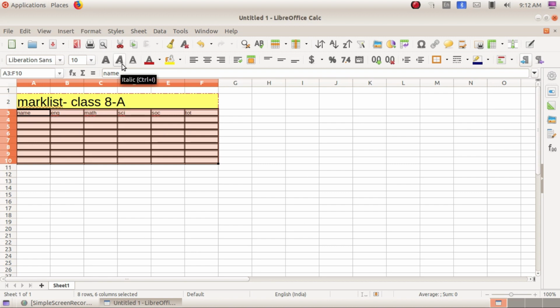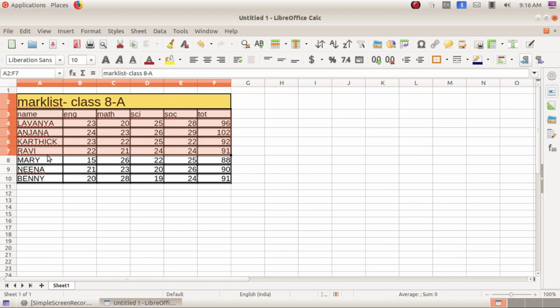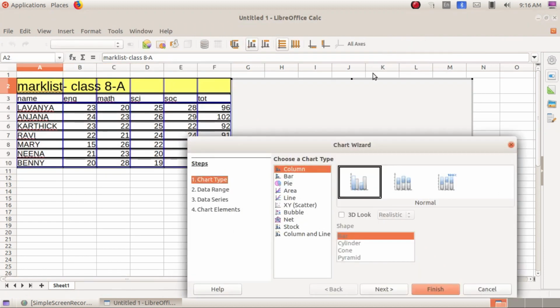Okay, now let's see how we can insert a chart. Okay, so let us give some entries here, and we can see the chart based on it. Okay, so children, to insert a chart, first we have to select the required cells. Okay, after selecting the cells, here in the toolbar option we can see an option called chart, insert chart. Can you see? Yes, we can select a chart. After selecting it, we can select which kind of type we need.